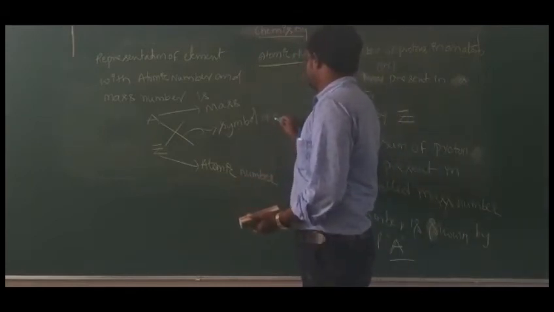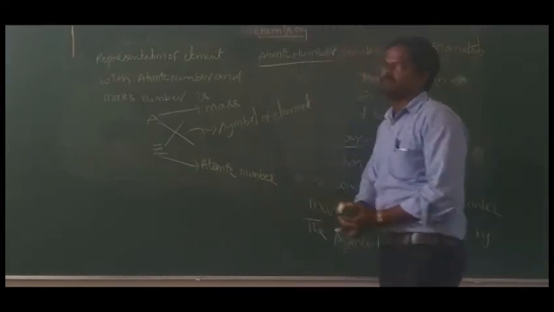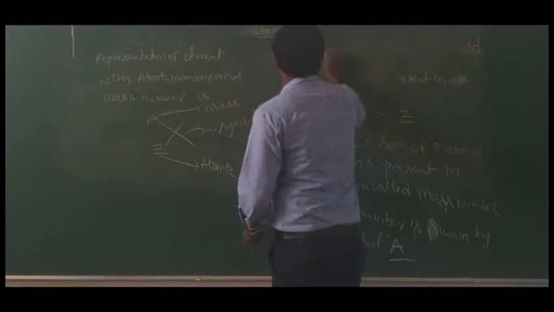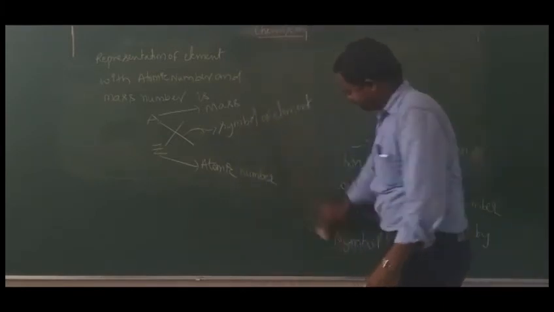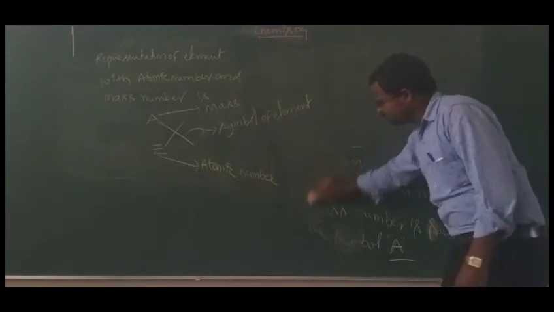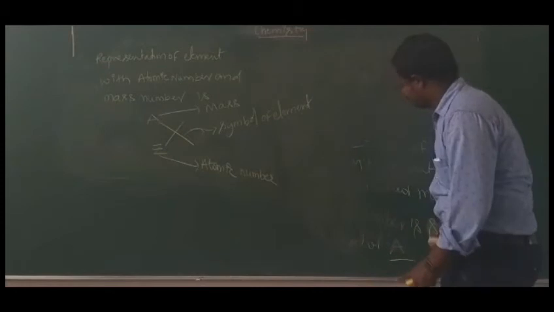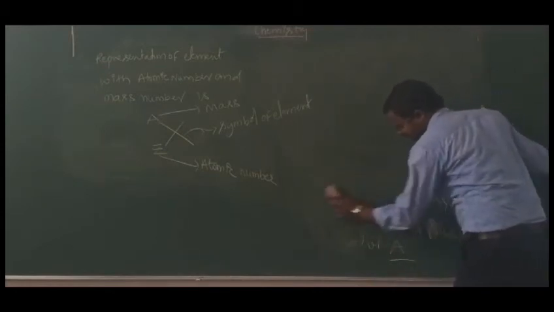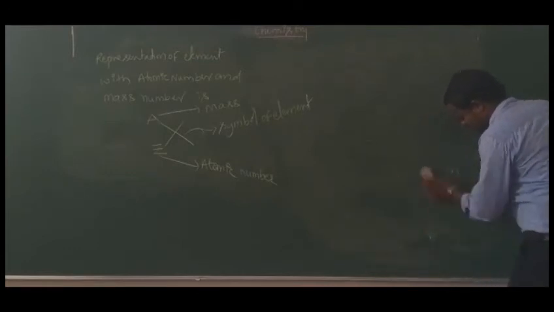Of element. Okay, so like this we can represent the element. Suppose you take some elements like hydrogen, carbon, nitrogen, see such kind of elements, how we can show like this. See, symbolic representation of hydrogen, carbon, nitrogen, some elements like oxygen.